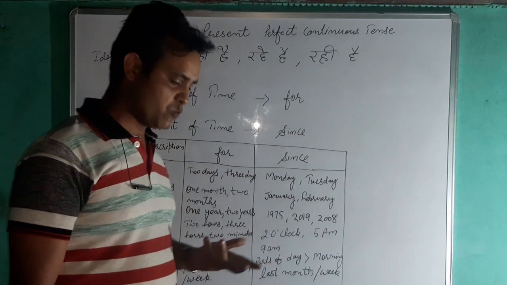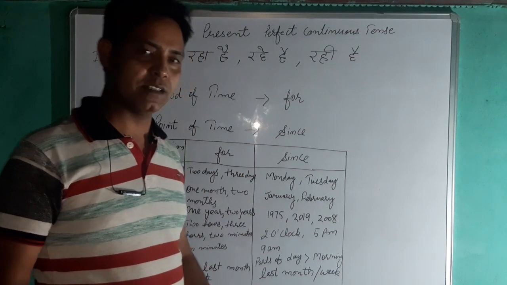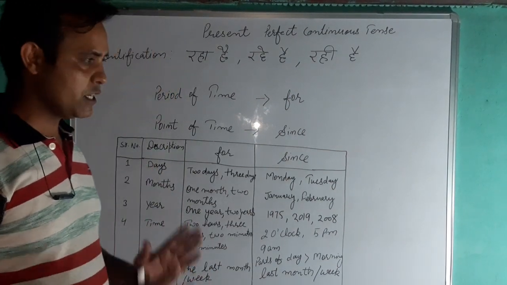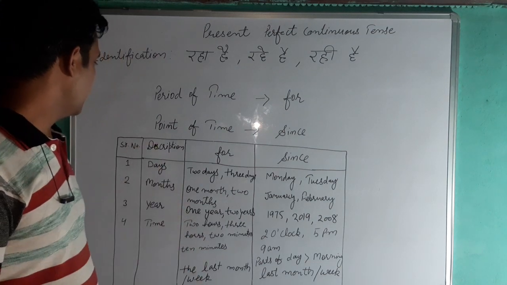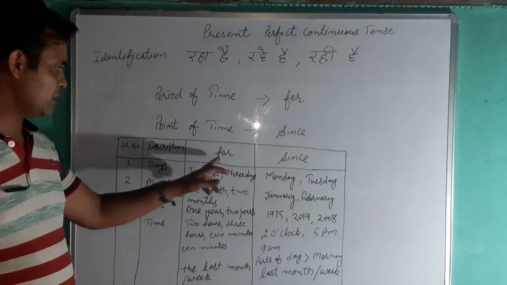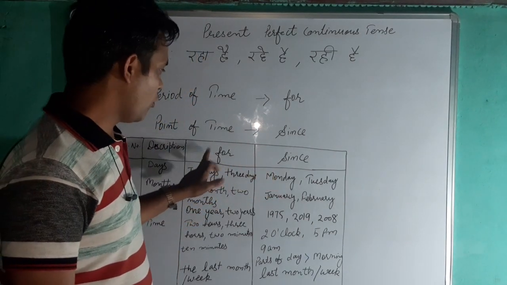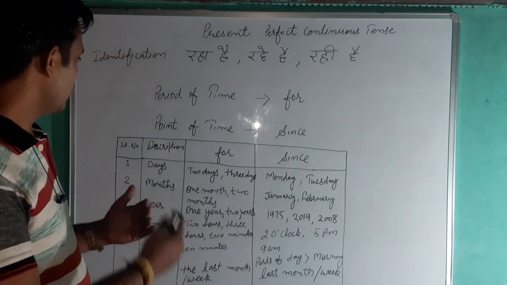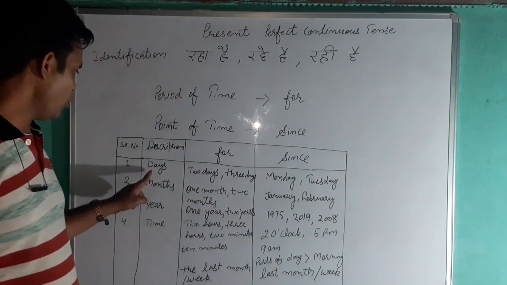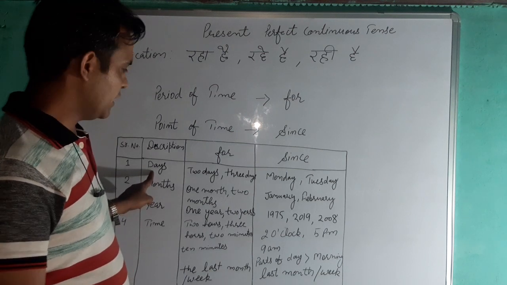So sometimes we are also getting confused that where we have to use for and where we have to use since, right? So here I have made a table for you so that you can understand well where we can use since and where we can use for, right? So here serial number, description, use of for and use of since, right? So these words for and since we are using before the point of time and period of time. Clear? So first one, days.